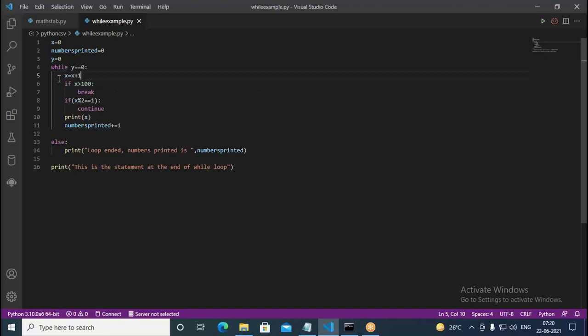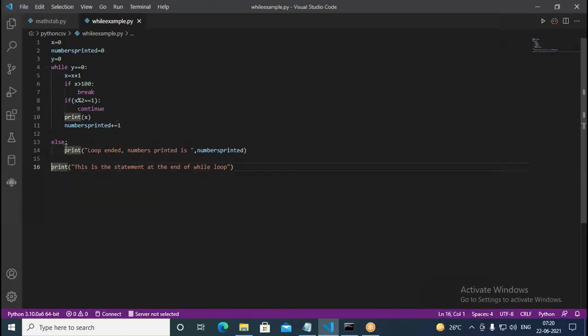So initially we have written x equal to x plus 1, because here x is 0. From 1 to 100 we need to check the even numbers. We have written x equal to x plus 1, and immediately we have a condition here. Whenever x is crossing 100, whenever x becomes 101, it has to break. So upon breaking that, what happens? The control comes to this part.